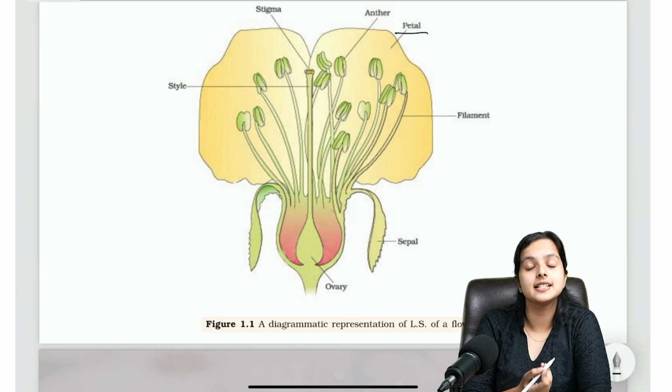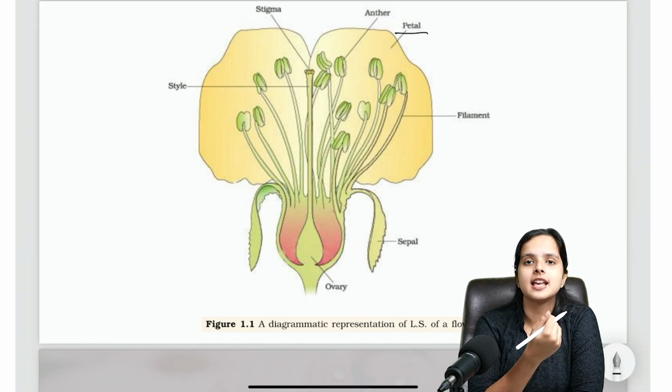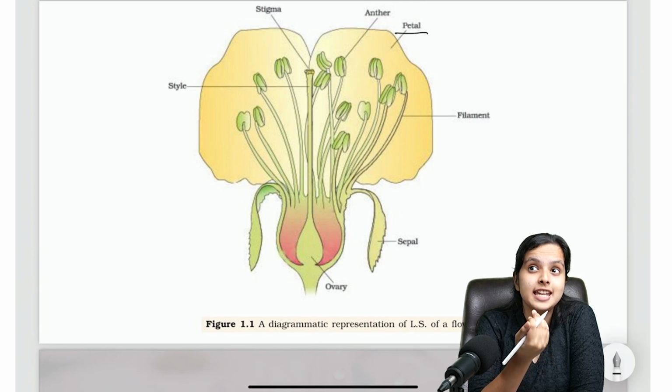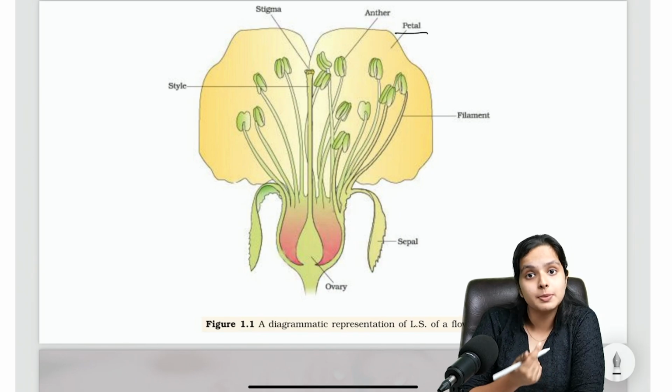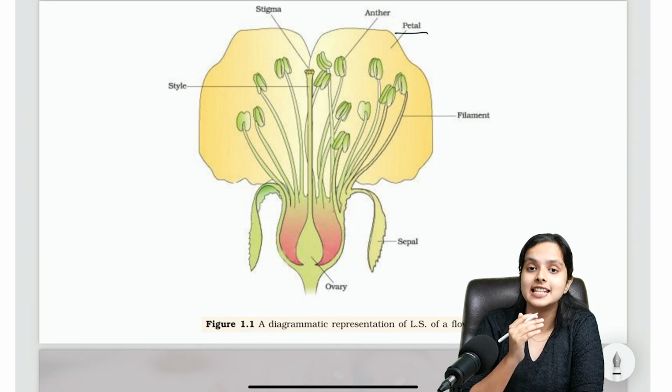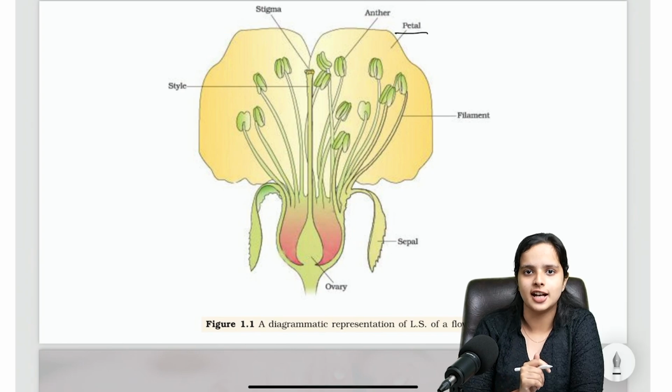Petals are made for beauty. Petals actually help in insect pollination. So petals help in pollination. Note that point. Why am I repeating this? Because we'll be discussing pollination later, we'll be discussing insect pollination later, and you should have an idea about how insect pollination works. So keep this in mind.